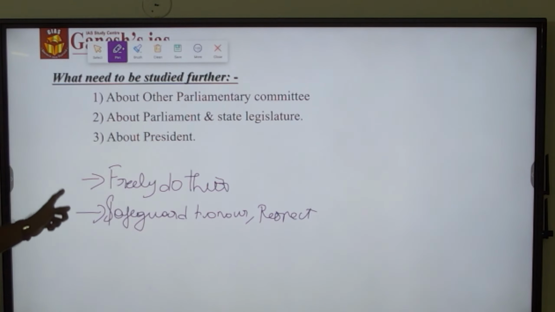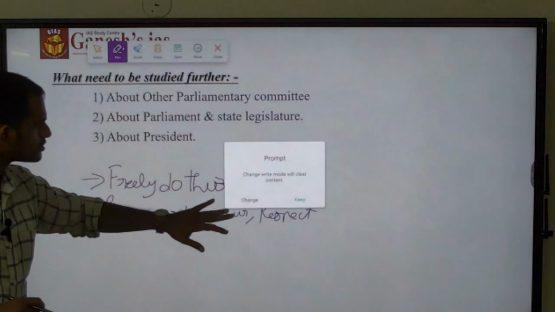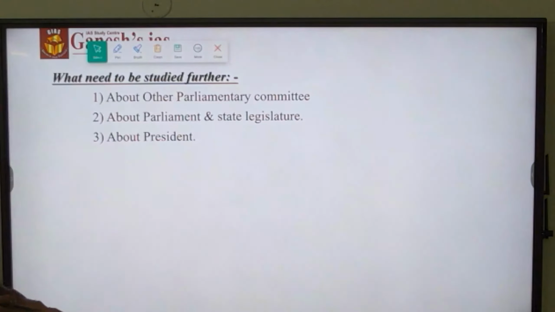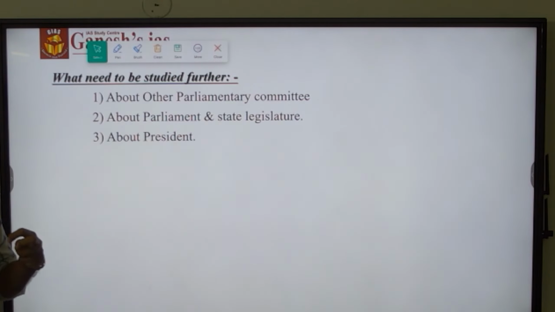Because of these two reasons, the privilege has been given to the parliament. Freely to work means a member can raise any issue or say his opinions with regard to any kind of issue without any fear or hesitation. So this is what democracy is. This is the reason why a privilege has been given to him.